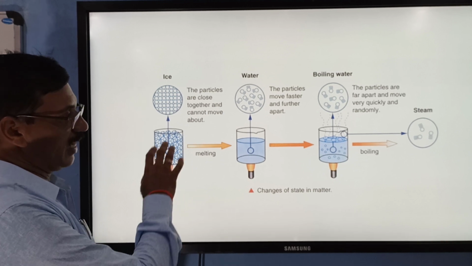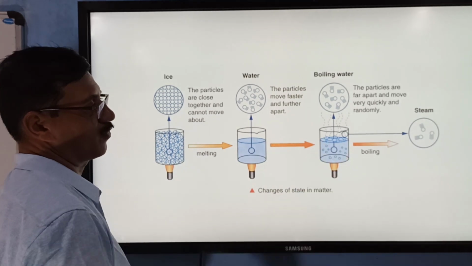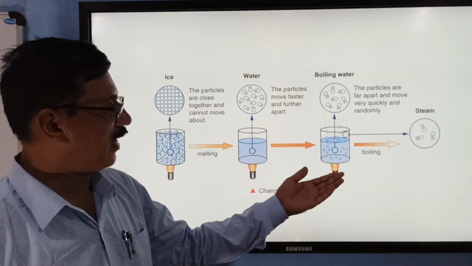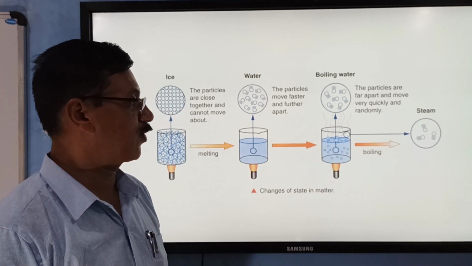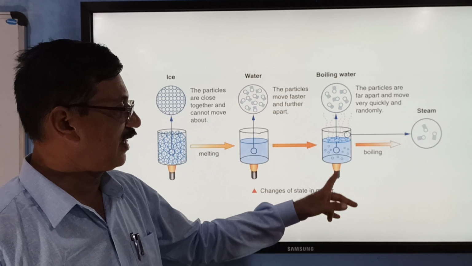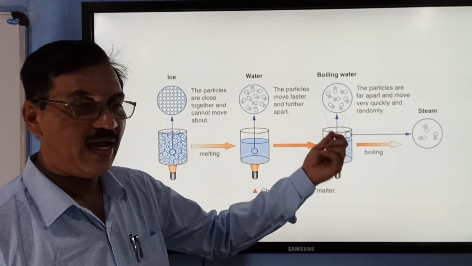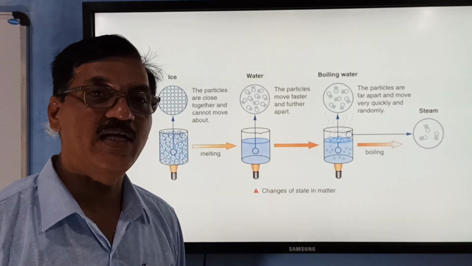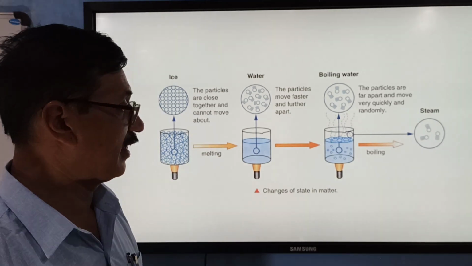Ice can be converted into water, and water can be converted into gas. Now there are two processes, boiling and evaporation. Let us try to come to that. So whenever it is heated, you get bubbles coming out, and that particular temperature is called the boiling point of that particular liquid. Let us try to know more about that in a detailed way.